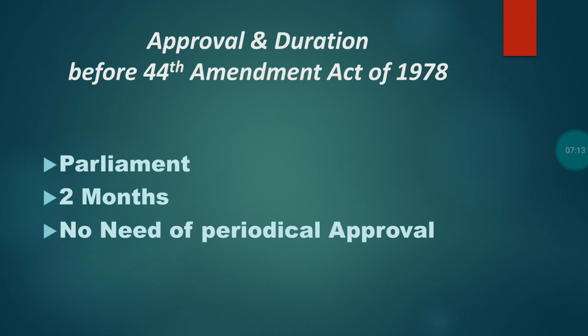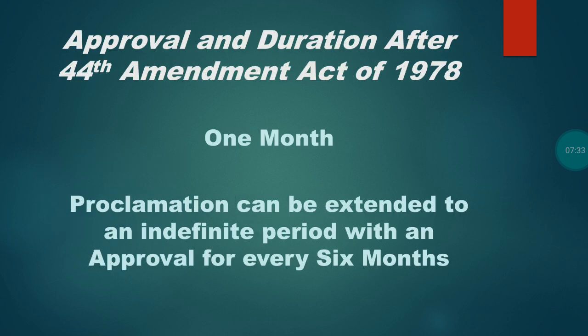That is, once the national emergency has been proclaimed, the parliament has to accept it on or before 2 months. After imposing the national emergency, there is no need of periodical approval. So this approval and duration changed after the 44th Amendment Act of 1978.